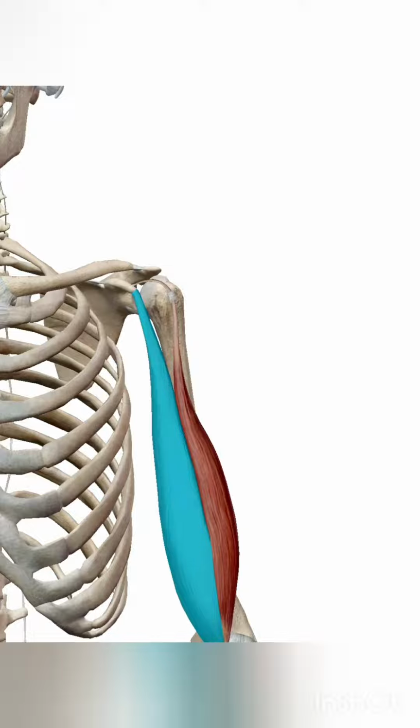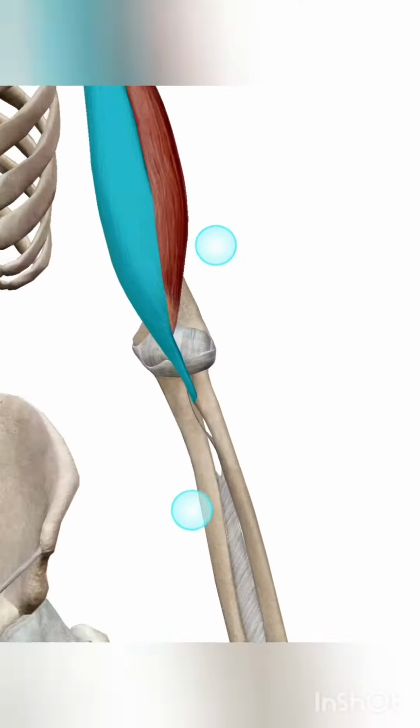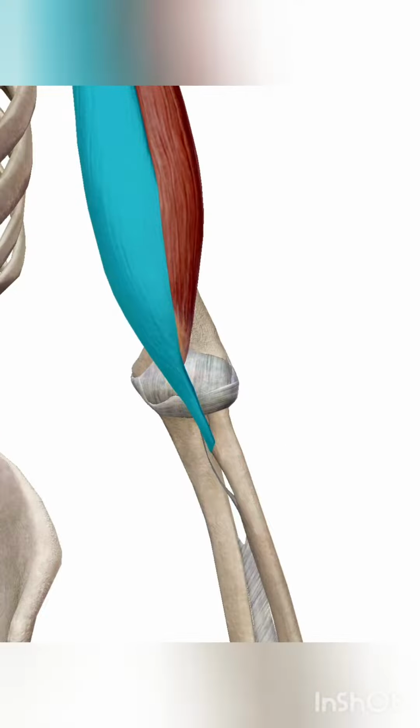So if you imagine this muscle shortens and contracts, then what will happen? Then the shoulder joint will be flexed. So flexion of the arm at the shoulder joint. And let's talk about the elbow joint. As you can see, let's imagine this portion of the muscle becomes short, then what will happen? Flexion and supination of the forearm will happen at the elbow joint.